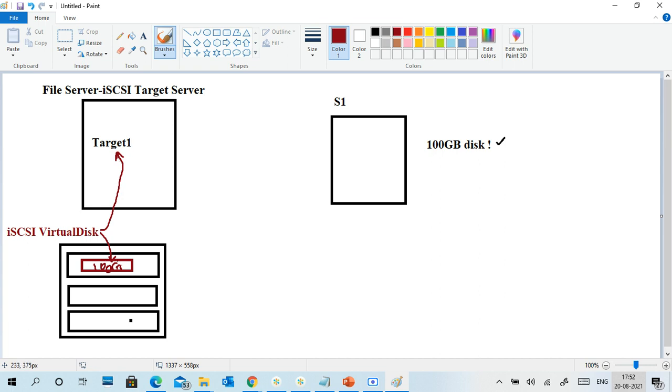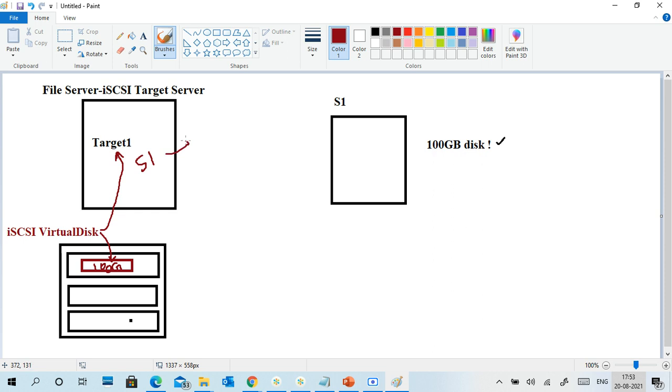In target one, I will tell it this hard disk, this virtual hard disk, is for S1. Understand? I created a target and assigned the 100 GB to the target. In the target, I tell it the 100 GB virtual hard disk I created is for S1. So S1 can be recognized by multiple things.